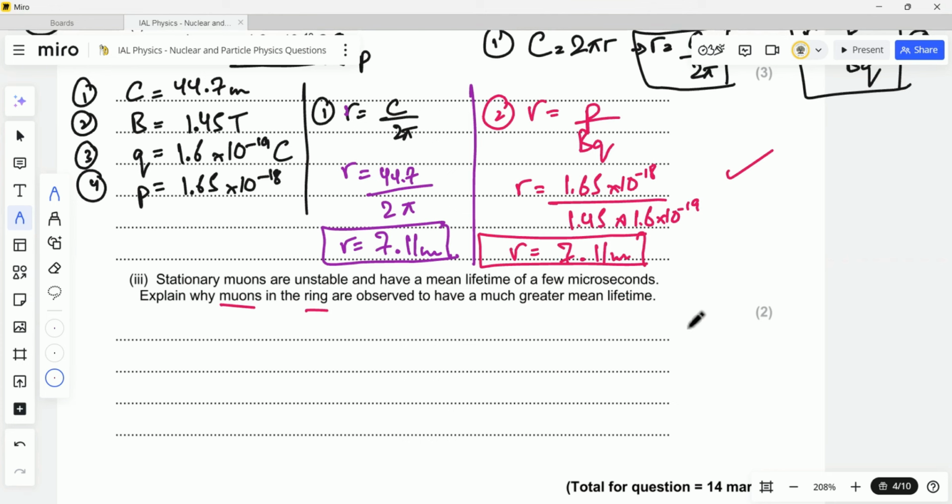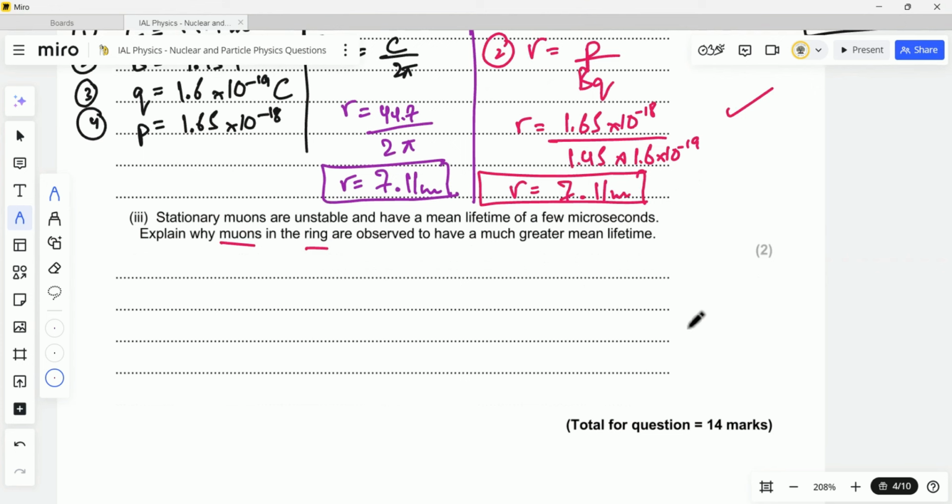Okay, so basically when the muons are moving very fast, let's say almost at the speed of light, then they experience this time dilation. This means that time for them seems to slow down. Now normally muons decay very quickly, but because they are moving so fast, their clock runs slower. So to an observer, it looks like the muons last much longer than usual. This happens because of Einstein's theory of relativity, which tells us that time moves differently for objects that are moving really fast.